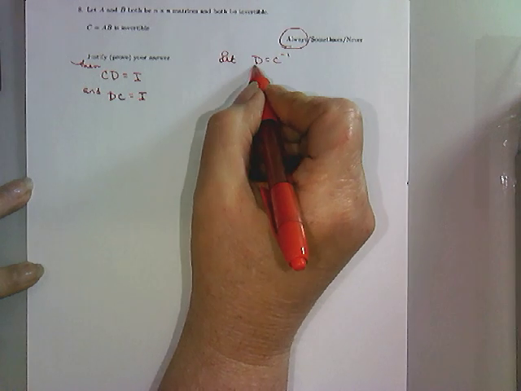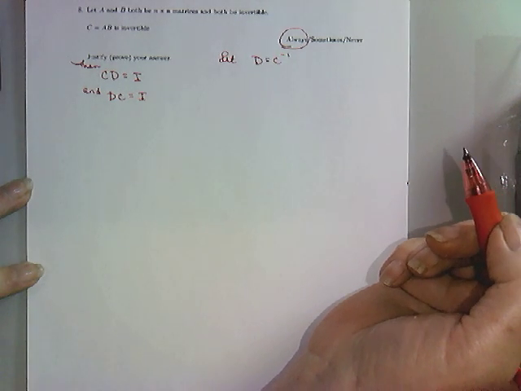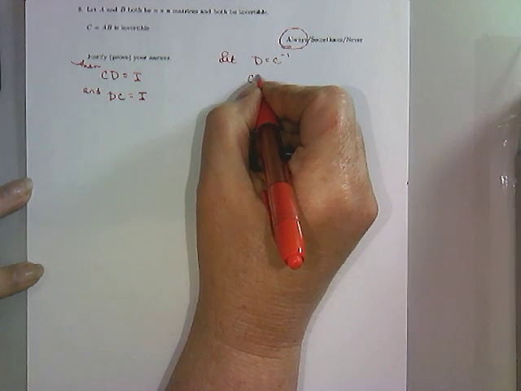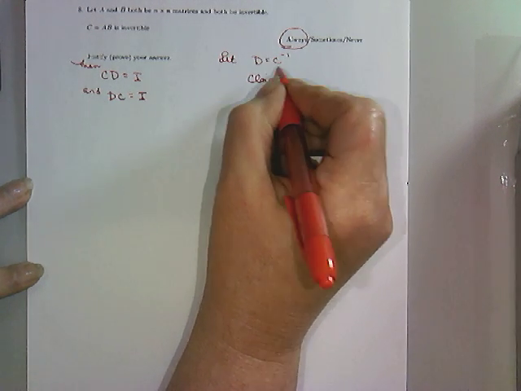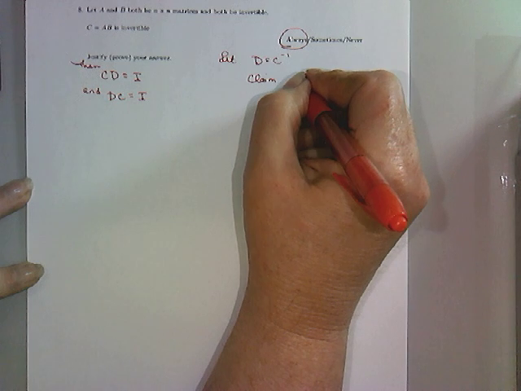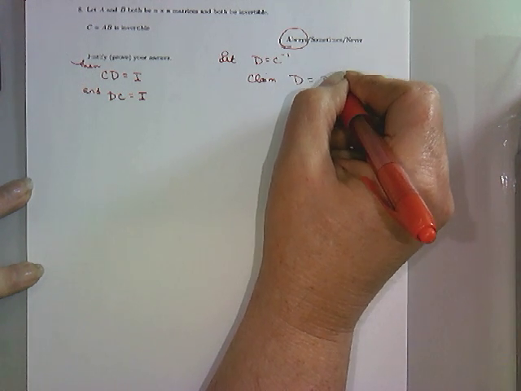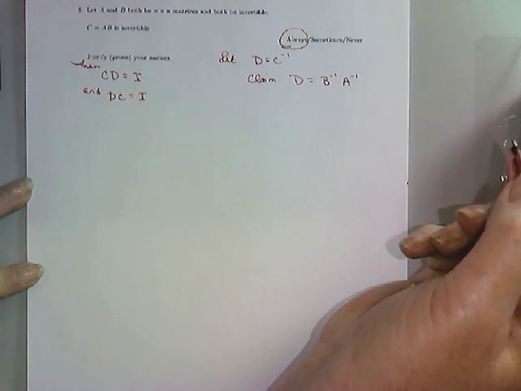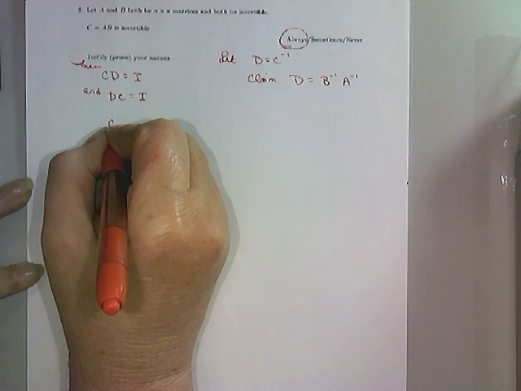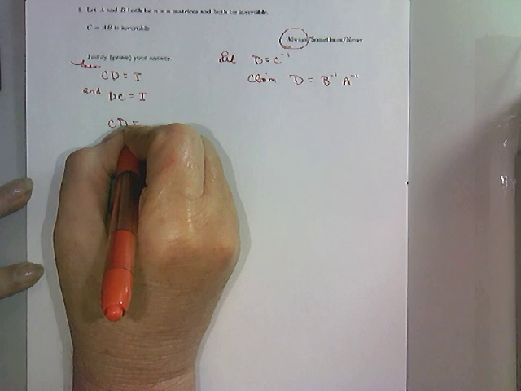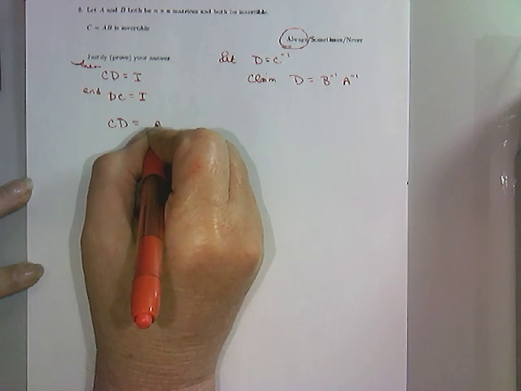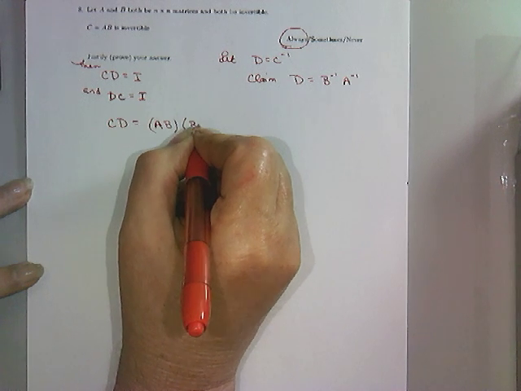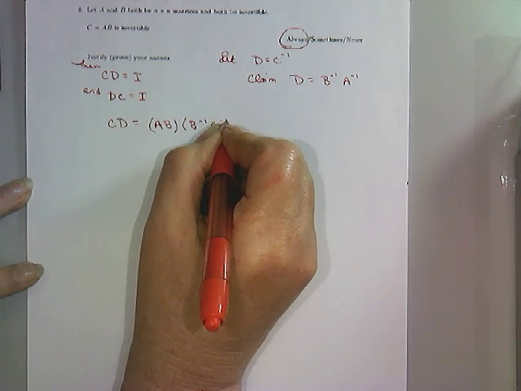But let's try to figure out what D might be. Well, I'm going to claim that D is B inverse times A inverse. Now, if I take C times D, that would be A times B times B inverse times A inverse.